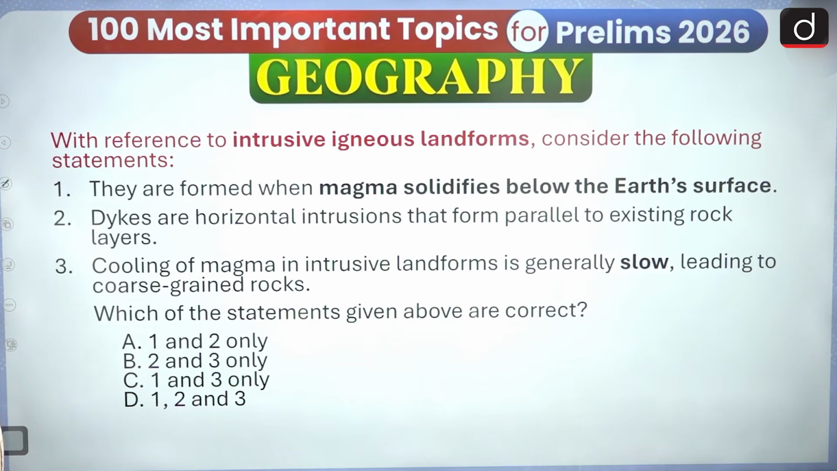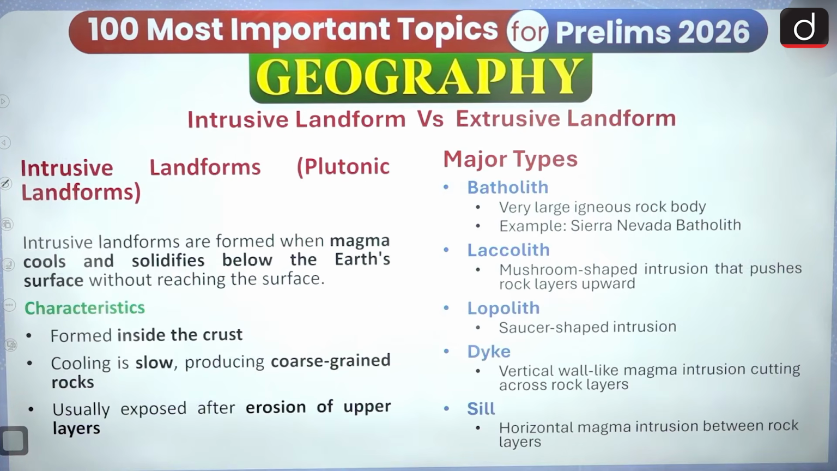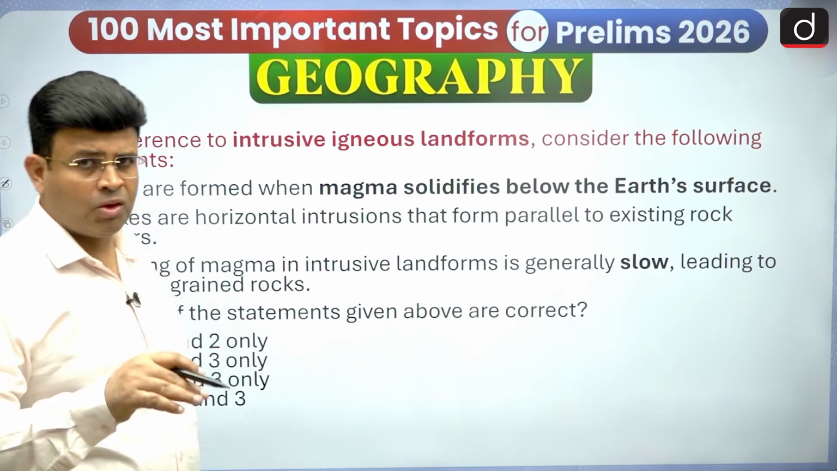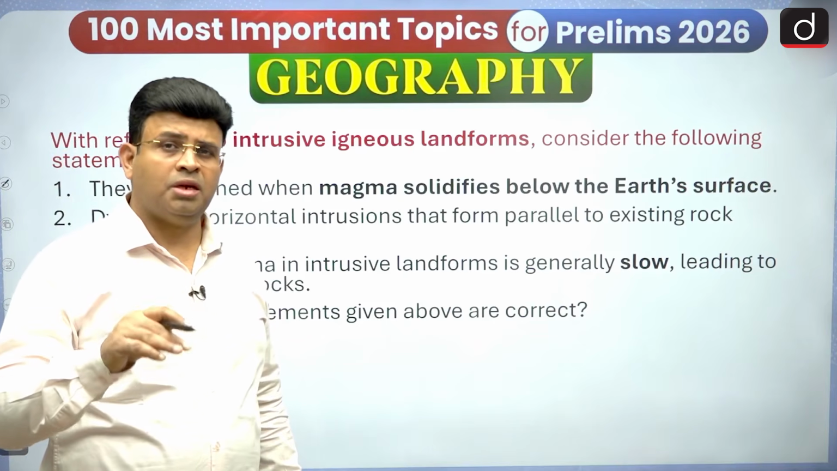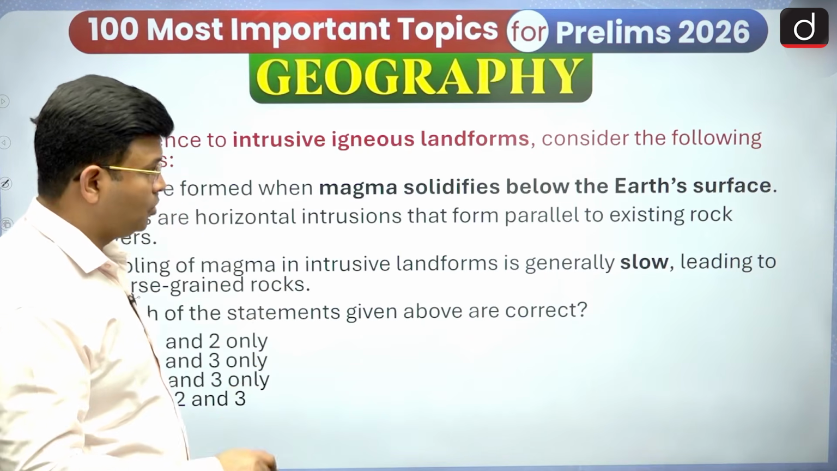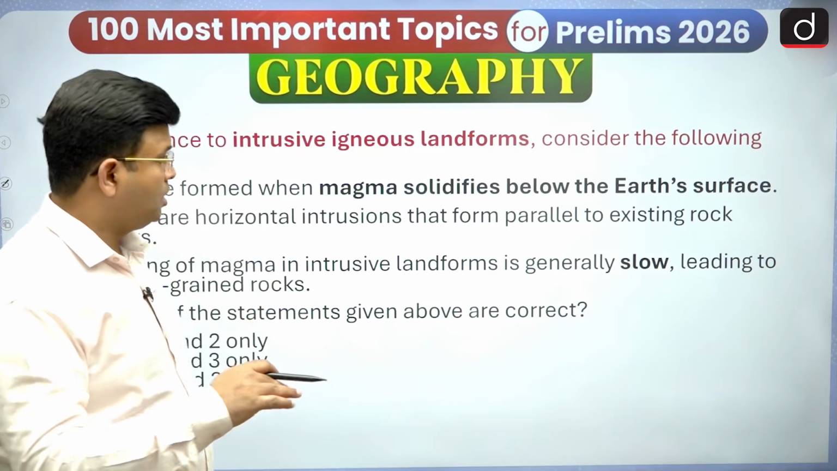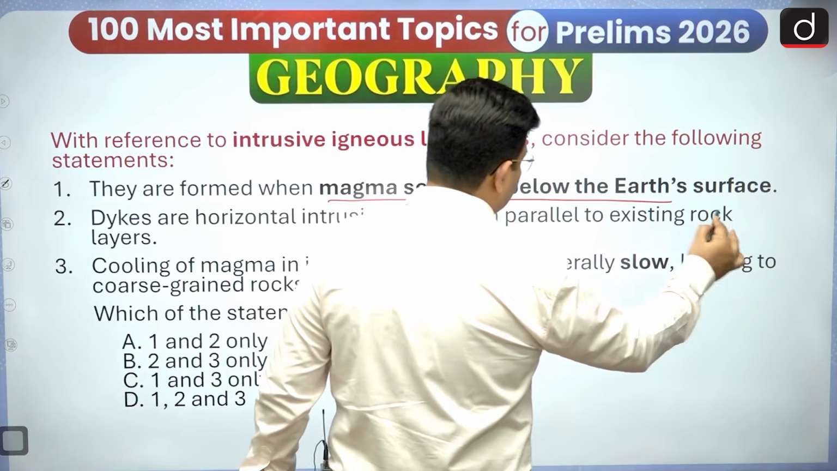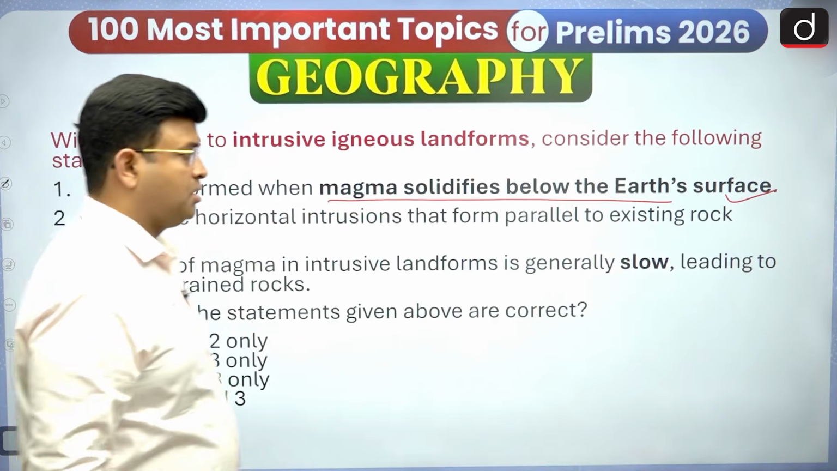It is based on intrusive volcanic landforms. With reference to intrusive igneous landforms, consider the following statements. They are formed when magma solidifies below the Earth's surface. Yes, intrusive landforms like batholith, laccolith, phacolith, dike, sill, and different kinds of stocks lie below the Earth's surface after solidification. So it is a correct statement.